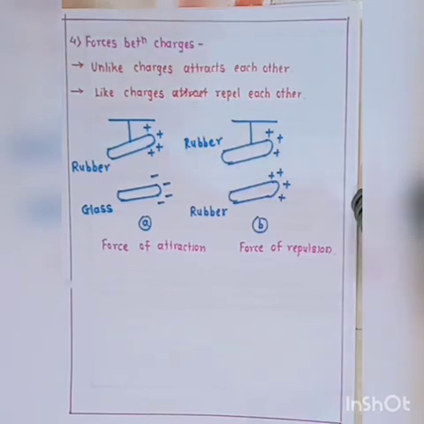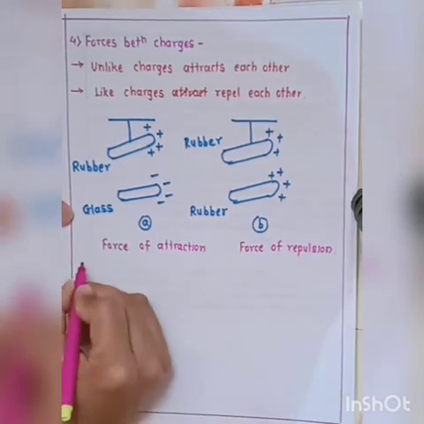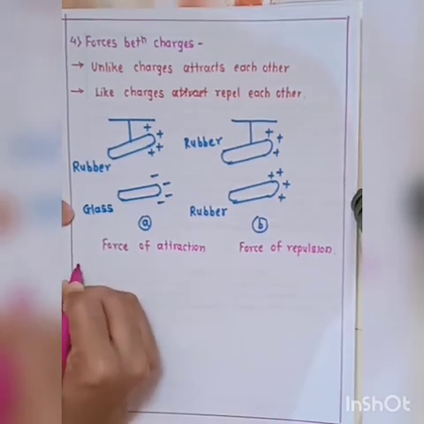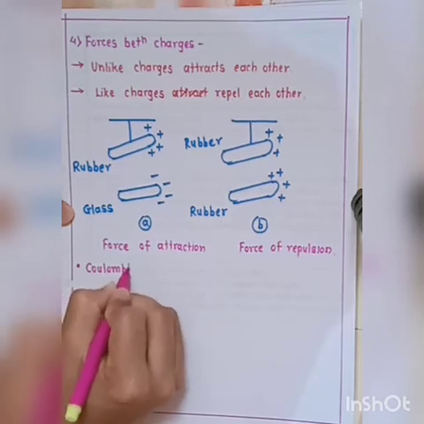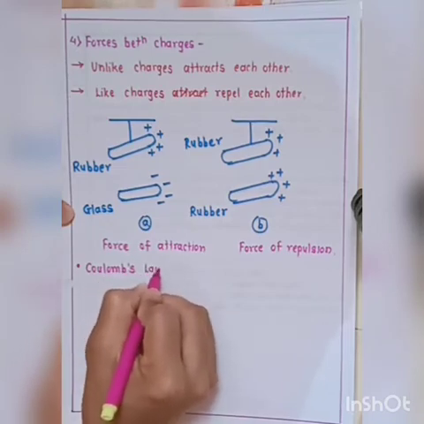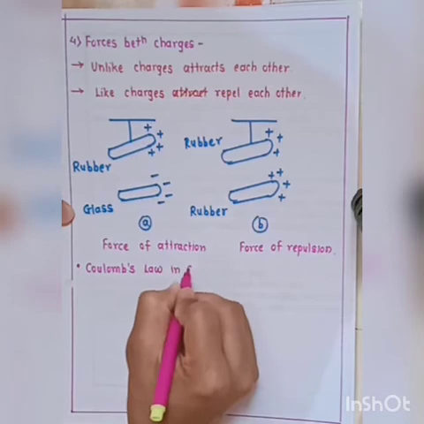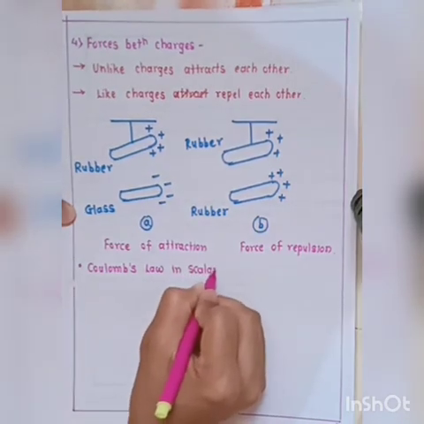So these are the four basic properties: additive nature of electric charge, quantization of electric charge, conservation of electric charge, and the fourth property, forces between the charges. Now the next point is Coulomb's law in scalar form.